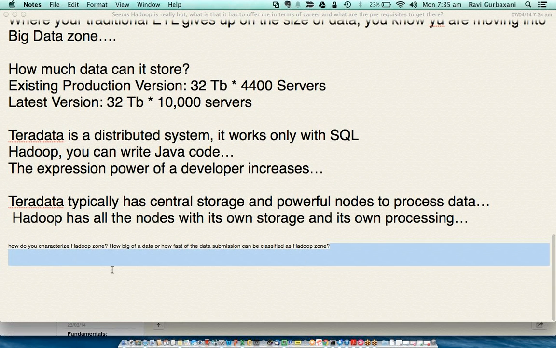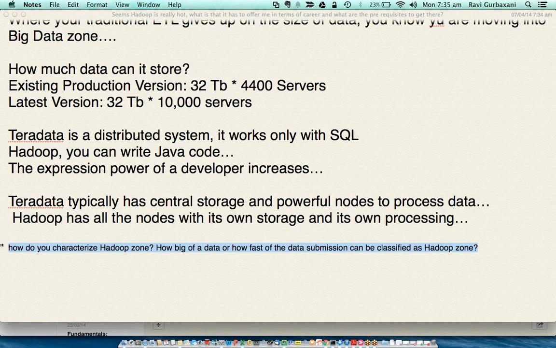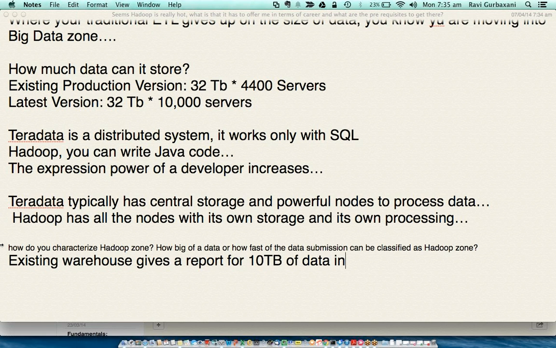So the question is, how do you characterize the Hadoop zone? It all depends on your business. Let's say your existing warehouse gives a report for 10 terabytes of data in 6 hours, but your business wants it in 2 hours. You already know you are in the big data zone.